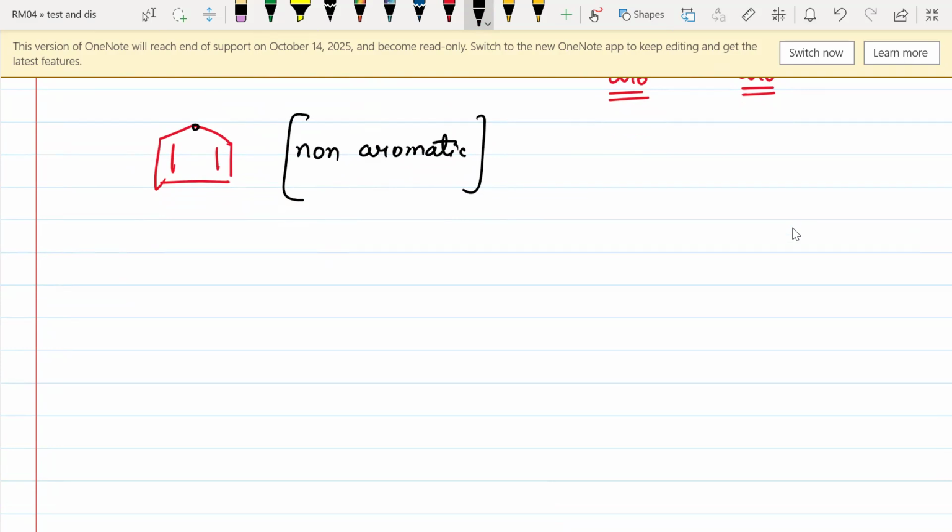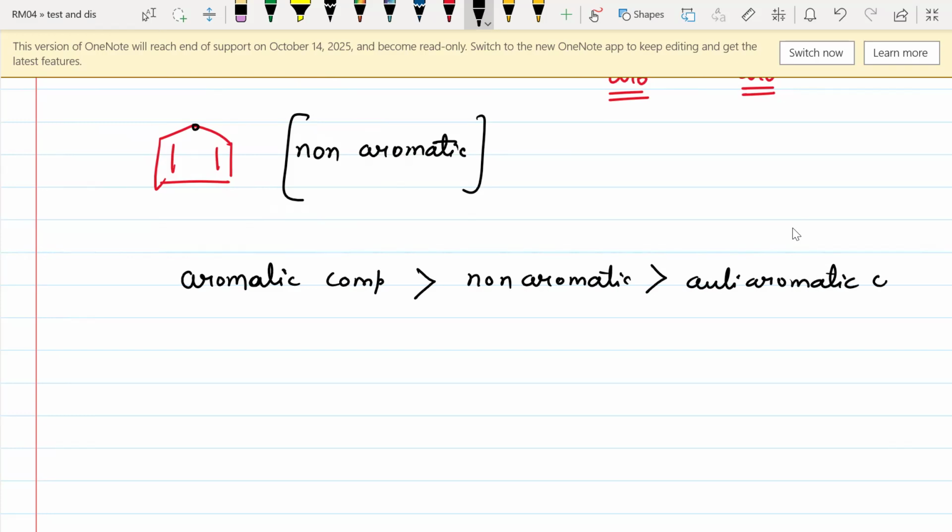Guys, overall, if we check the stability of these compounds, aromatic compounds are the most stable among them. After that, there will be non-aromatic compounds and anti-aromatic compounds.